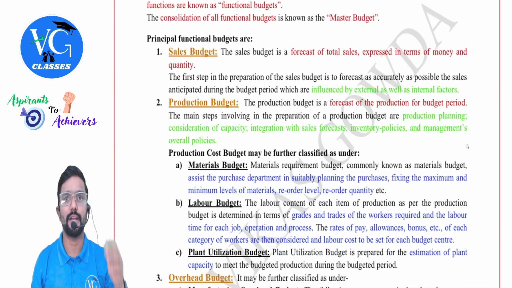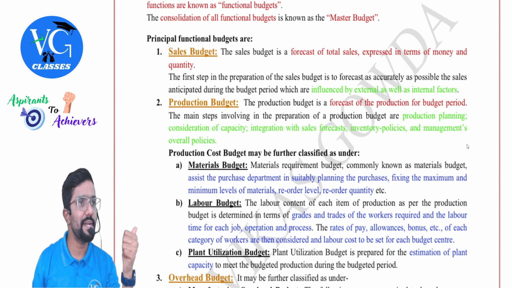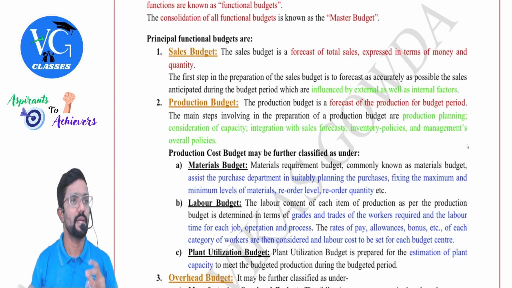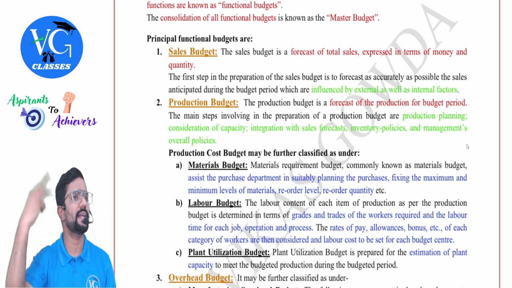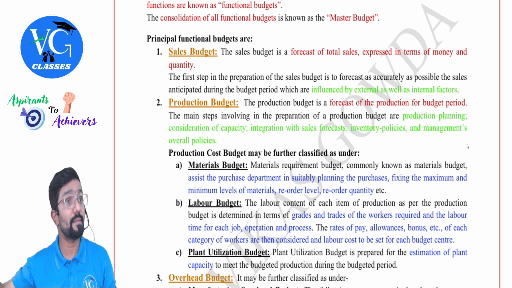Principal functional budgets, one by one. First one, sales. Guys, a sales budget can be prepared both in quantity terms as well as in rupees. And while preparing a sales budget, as I mentioned, we will consider various factors: the pricing, internal factors, external factors. Then, what is the market?